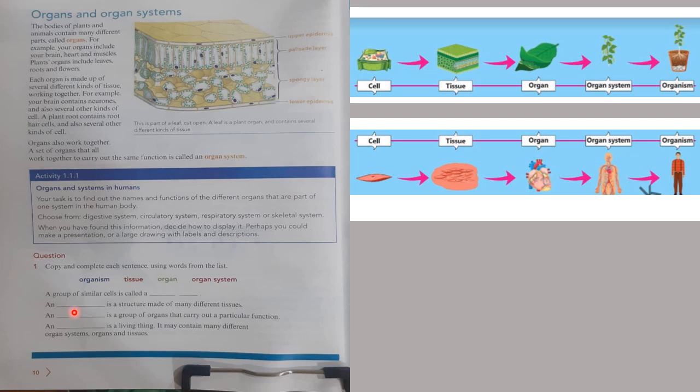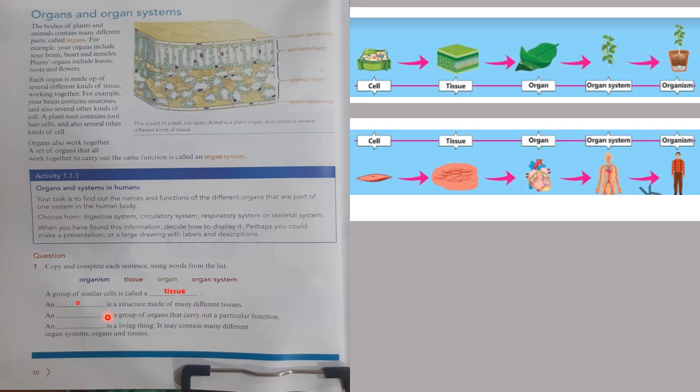For example, here, a group of similar cells is called what? Once many cells come together, what is formed? A tissue is formed, right? And dash is a structure made of many different tissues. Many different tissues come together and they form what?